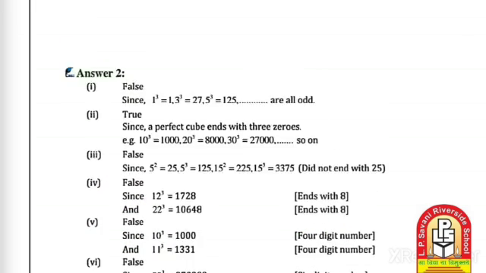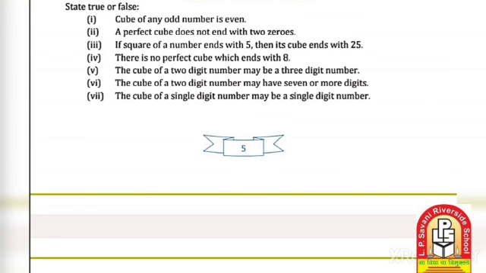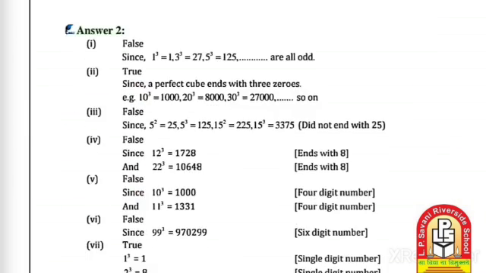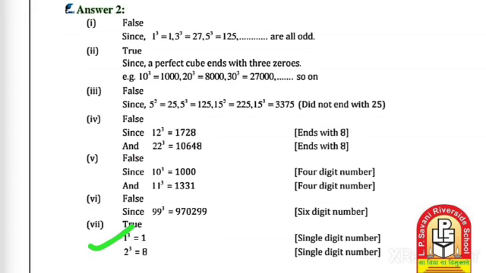Then next, the cube of a single-digit number may be a single-digit number. Let's take different examples: 1 cube is 1, 2 cube is 8. So that is true. They use the word "may", so it is correct.